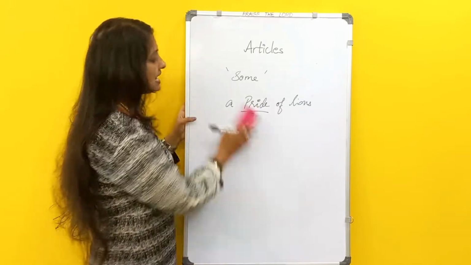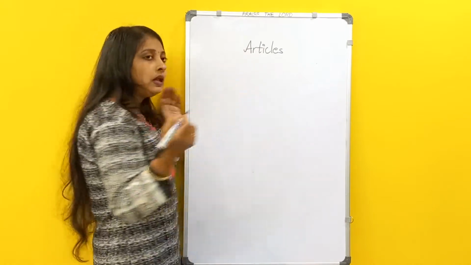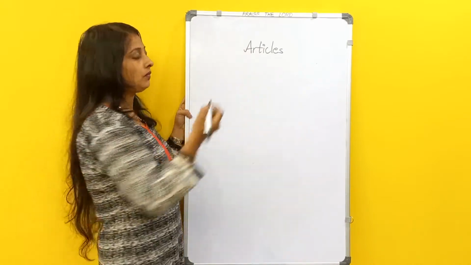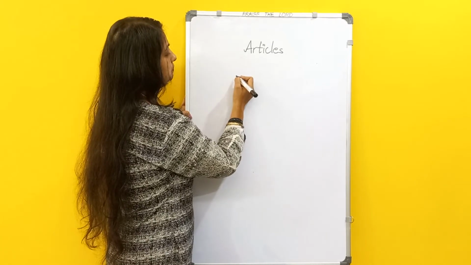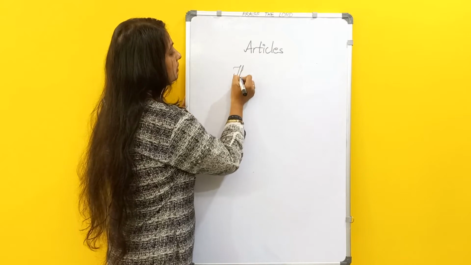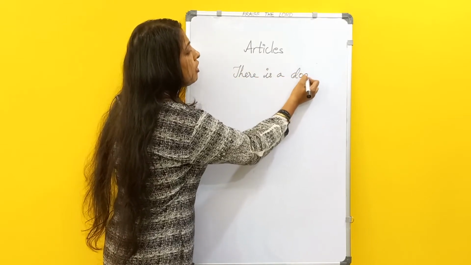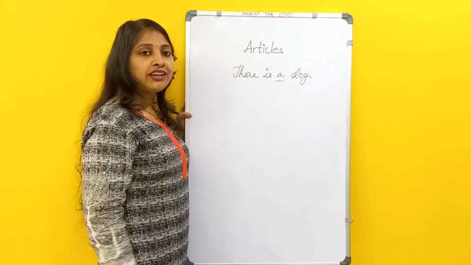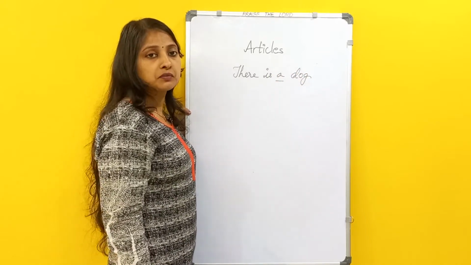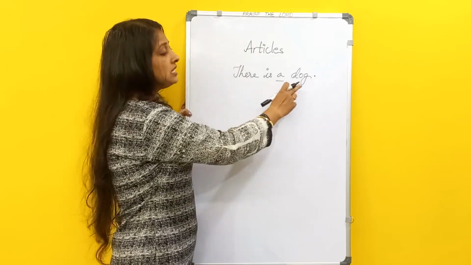For example, I'll simply say an example like, there is a dog. Here in this particular sentence, I am talking about a dog.